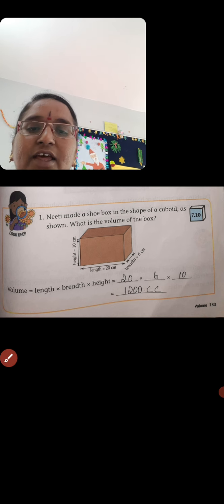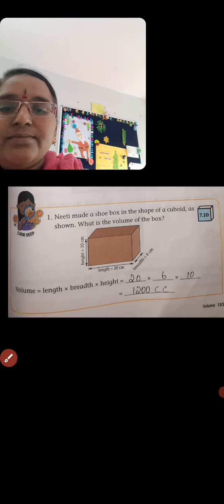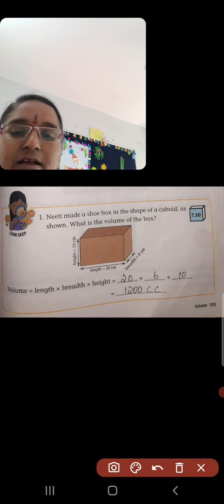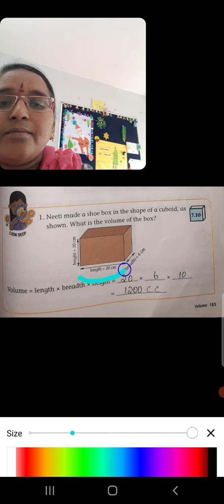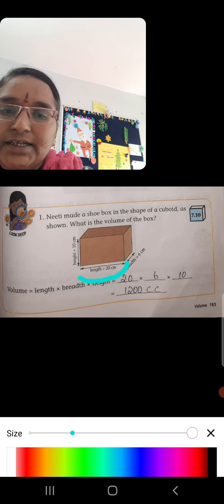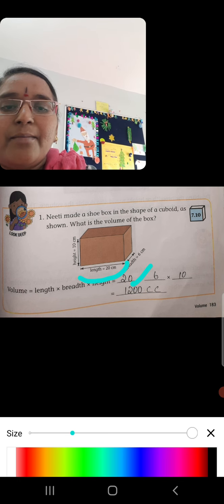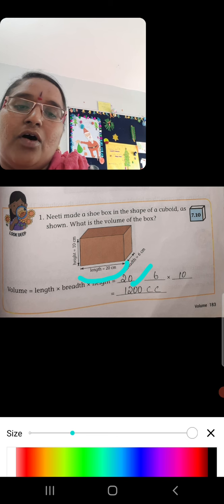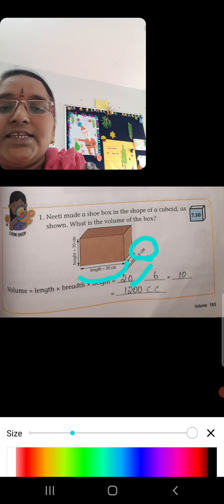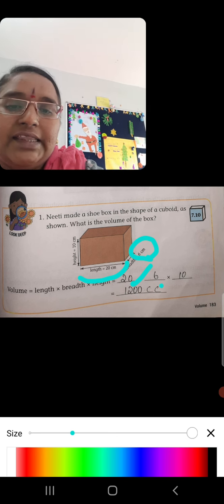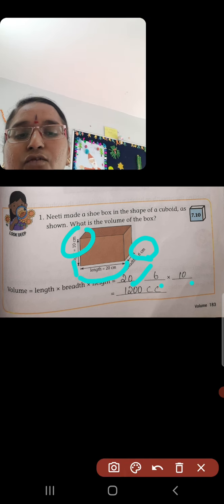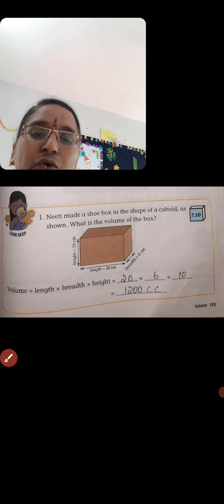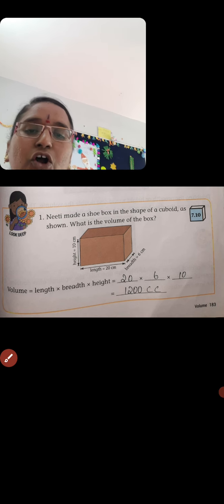The length of the box is 20 centimeters, the breadth of the box is 6 centimeters, and the height is 10 centimeters. So we should multiply to get the volume.